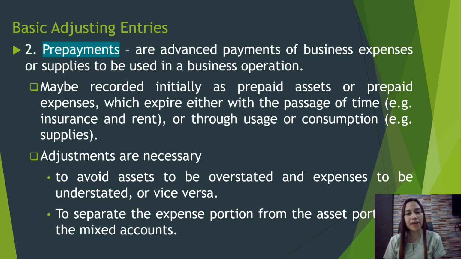And of course, the expense will be understated because there is no expense being recognized. The used portion of rent was not yet recorded. Another reason for adjustment is to separate the expense portion from the asset portion of the mixed accounts.